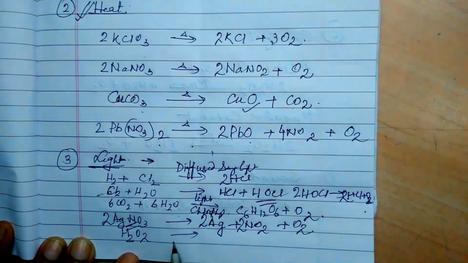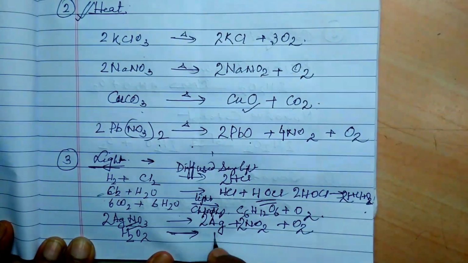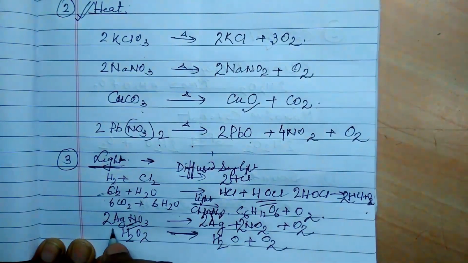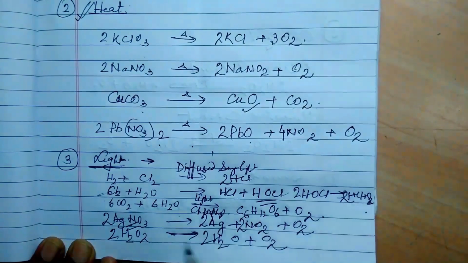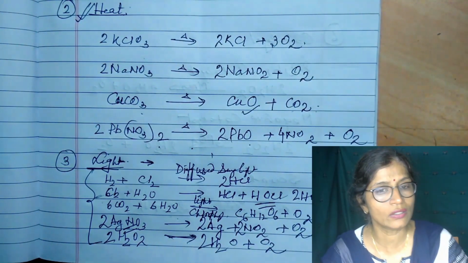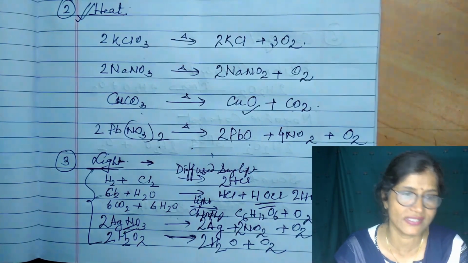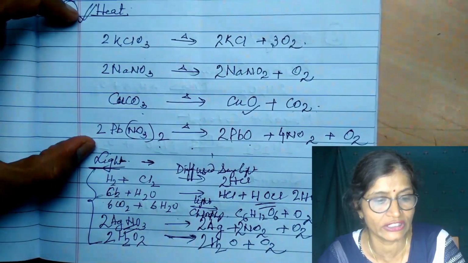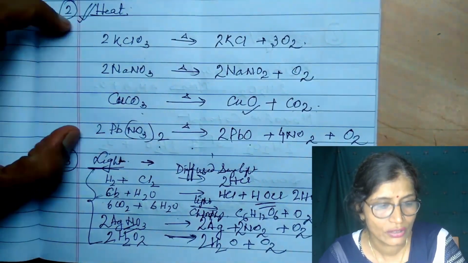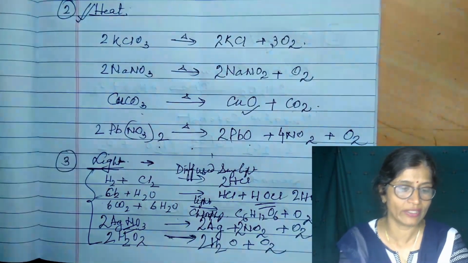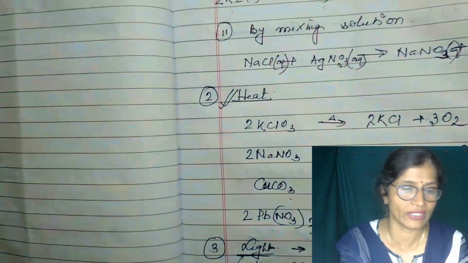And hydrogen peroxide will decompose and give water plus oxygen. So these reactions are possible in presence of light, and they are also known as photochemical reactions. Since the reaction takes place in presence of light, photochemical reaction. These reactions which take place in presence of heat are known as thermochemical reactions. Thermo means heat, so thermochemical reaction. Photo means light, so photochemical reaction.